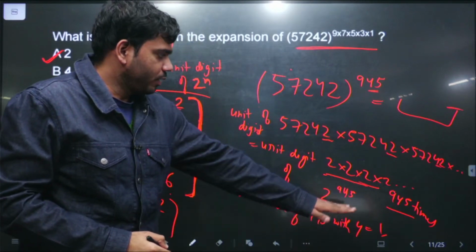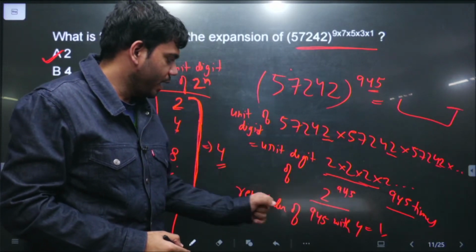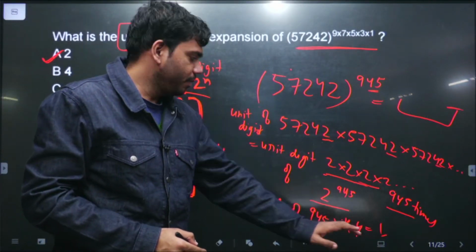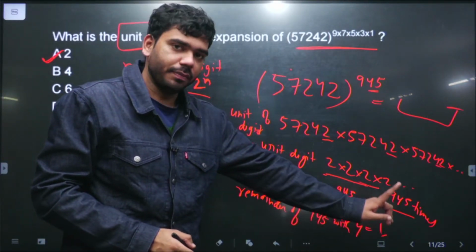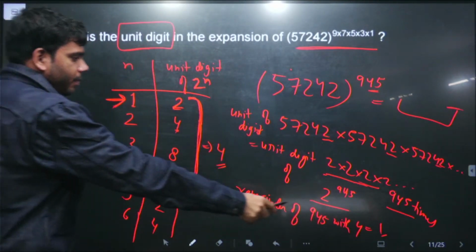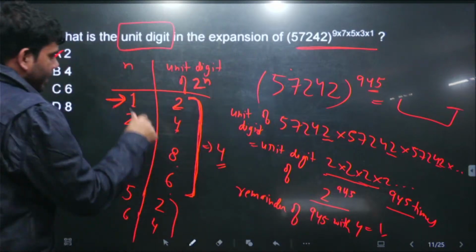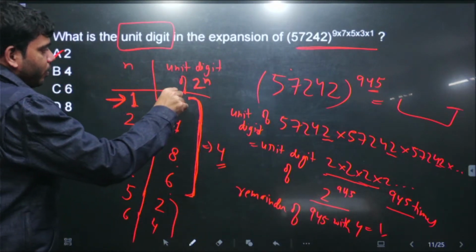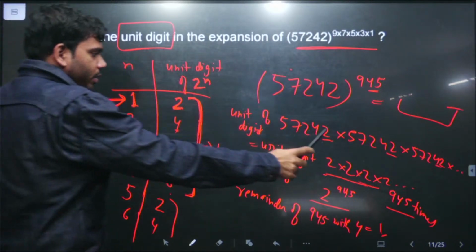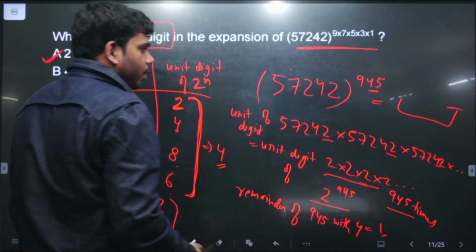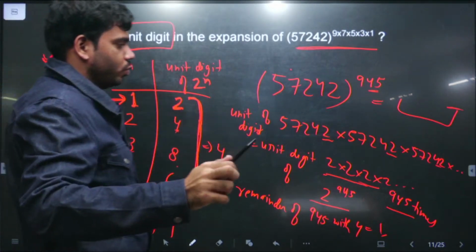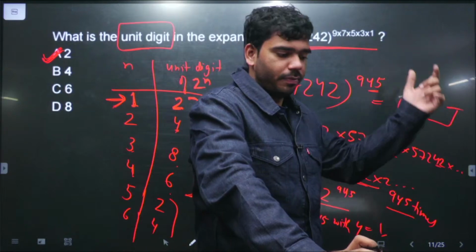So we need to find the unit digit of 2 raised to the power 945. Here we have found the remainder of 945 with 4, and the remainder is 1. So then we did the same as before: it is the same as when n is equal to 1. When n is equal to 1, the unit digit of 2 raised to the power n was 2. So the unit digit of 2 raised to the power 945 will also be 2. So here the answer is 2. The unit digit of this complete thing will be 2.